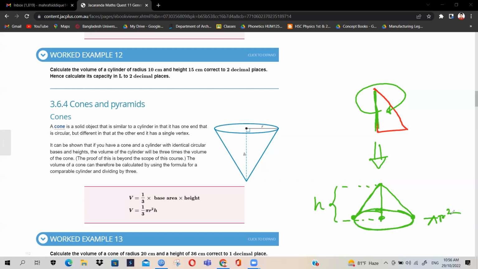Okay. Now this is a right angle triangle. Okay, let's see what they have said. A cone is a solid object that is similar to a cylinder in that it has one end that is circular but different in that at the other end there is a single vertex. So see, one end is circular, but the other end is not circular as it is in a cylinder. The other end is just a single point.